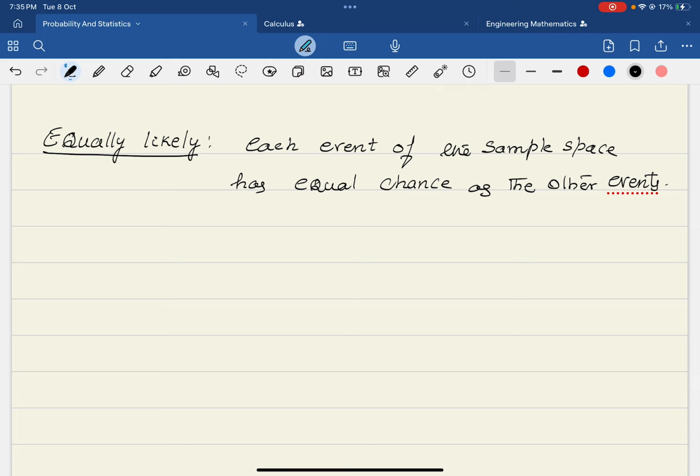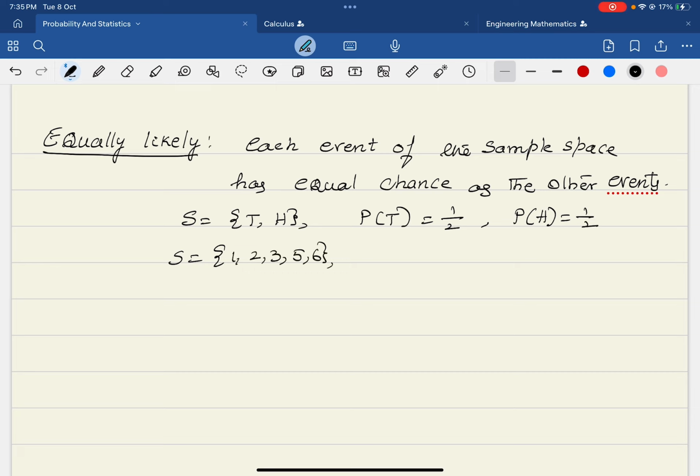For example, in the tossing of a coin, the possible outcomes are tail and head, right? The probability of getting a tail is half when the coin is unbiased, okay? And the probability of getting a head is also 1/2. And suppose the sample space is 1, 2, 3, 4, 5, 6. What is the probability of getting 1?